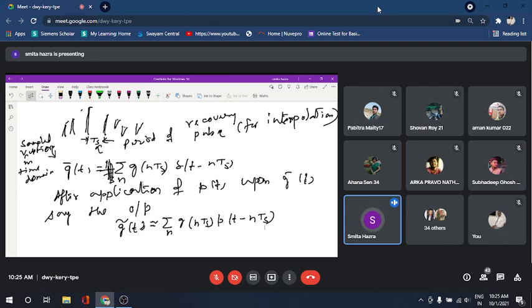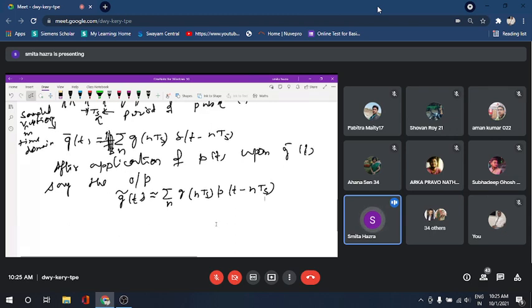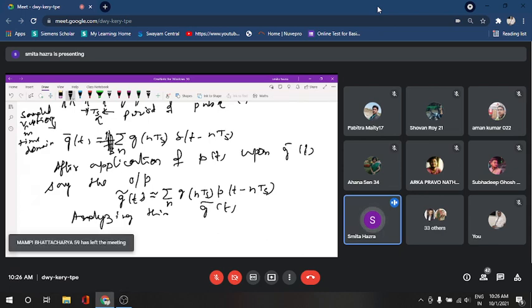We can write this in this way. Can anyone say, if we break up these whole things, how we can write this? Anyone? So analyzing this g bar of t, what I have told you is that when p of t is applied over this function, because of the convolution, it takes up this form. So that thing here we will write. Okay, so we can write this as.